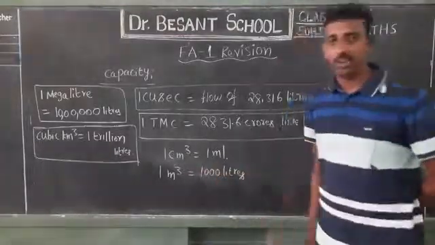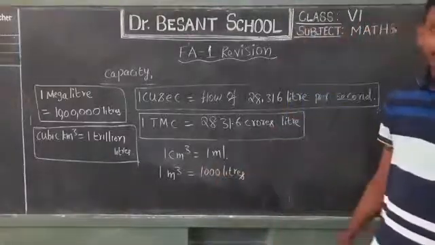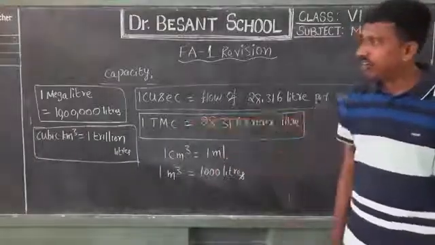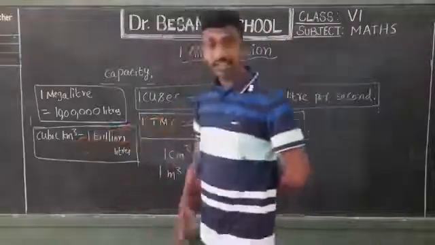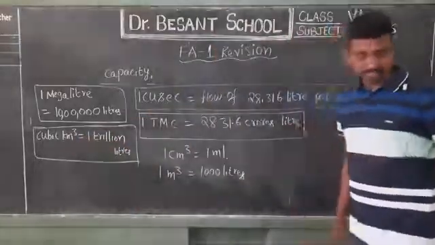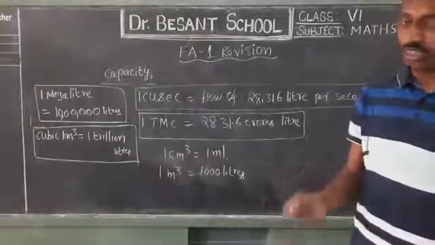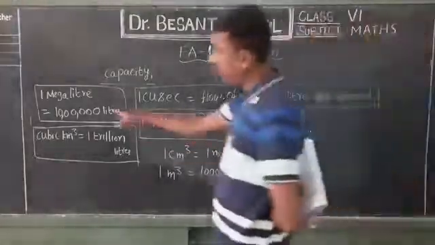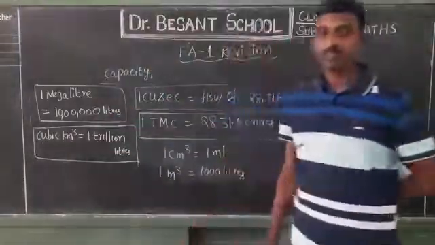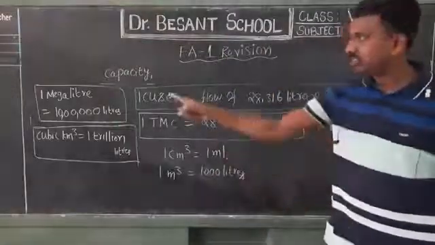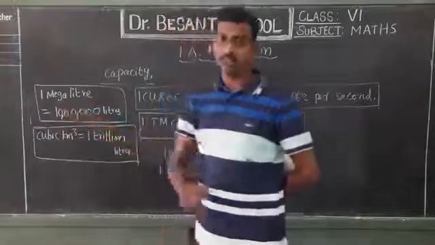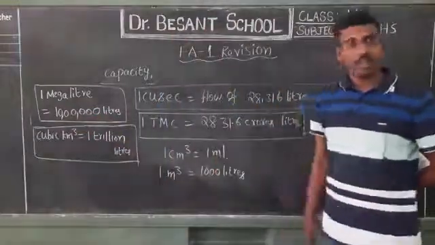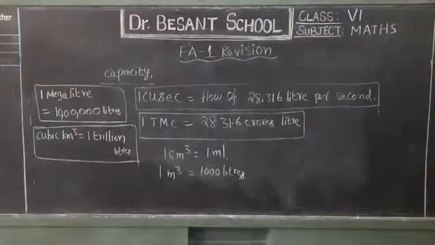The same way 1 meter cube occupies a capacity of 1000 liters, and a cubic kilometer occupies 1 trillion liters, a very huge number. And 1 megaliter: mega means 1 followed by 6 zeros, in liters. According to the Indian or international system, you can keep the commas and use the words. Okay, my dear students, so this is about the capacity part.